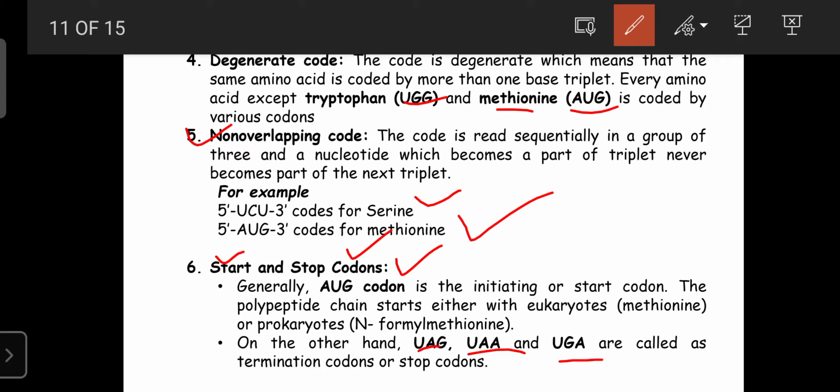They are triplet codes. They are comma-less. They are specific, non-ambiguous, and universal, like an Aadhaar card. It is for a particular person, a particular number is there, and there is no duplication in the Aadhaar card. They are degenerate codes as well as non-overlapping codes, and they also consist of the start as well as the stop codons.